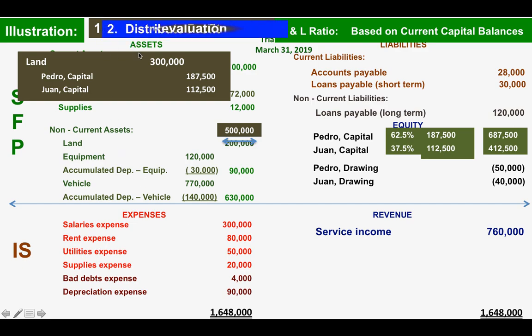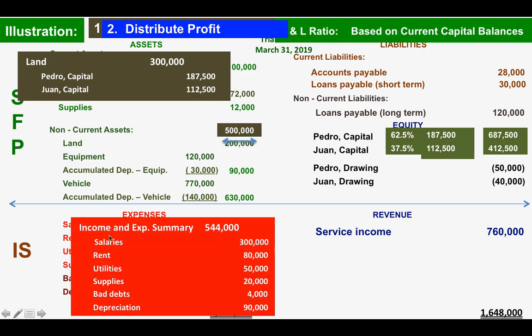And now let us illustrate distribution of profit. In distribution of profit, we have first to prepare the income statement. Based on the income, these are the balances of the income statement accounts. And if we are going to close expenses and revenue to the income and expense summary, this will be our entry. We will debit the income and expense summary to close the expenses and credit the corresponding expenses.